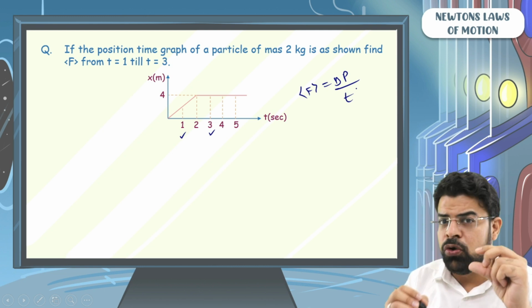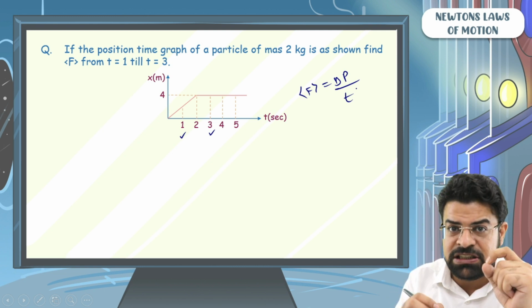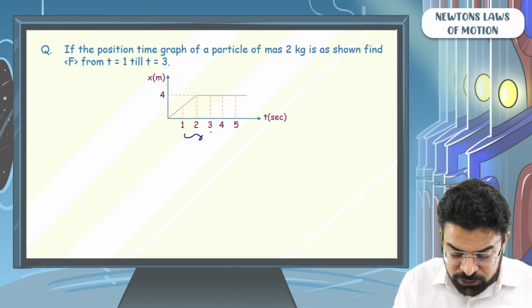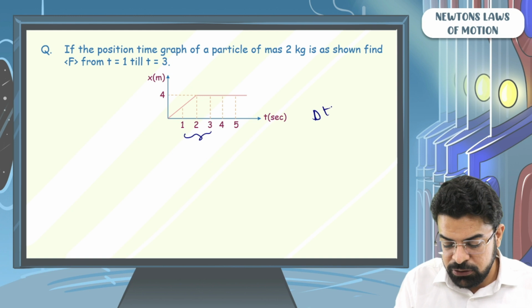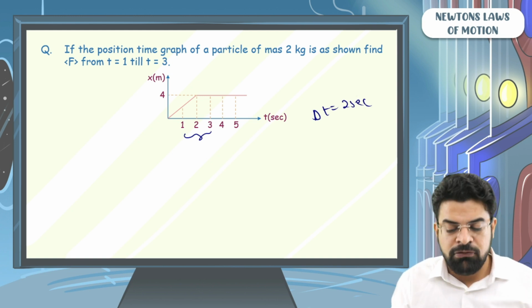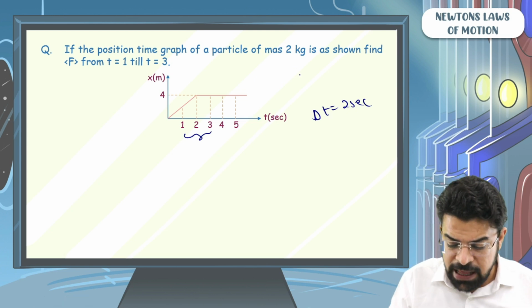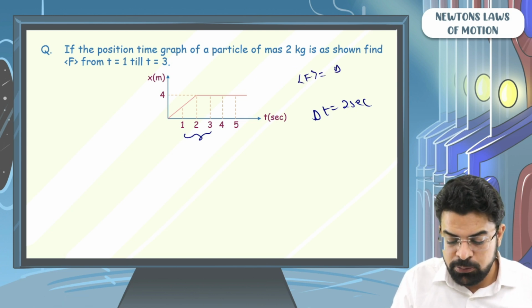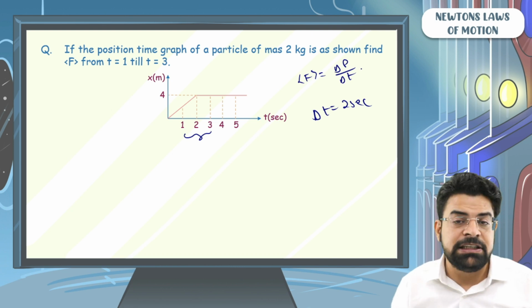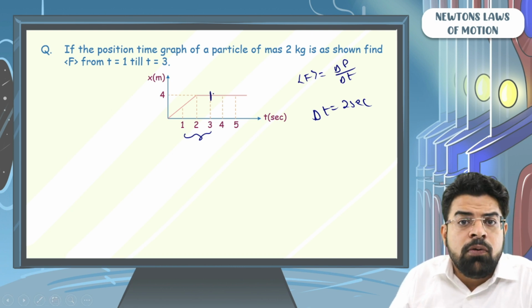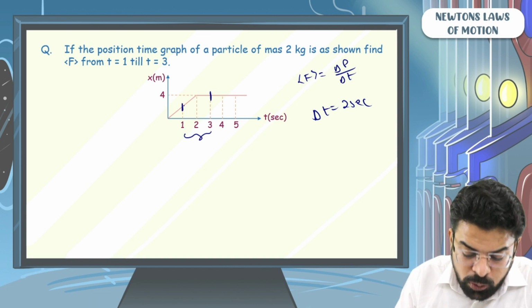All I need to know is how much the momentum changed and in how much time. So sir, the time frame from 1 second to 3 seconds is 2 seconds. So I know that delta t is 2 seconds. Well begun, half done. All I need to know now to find the average force is the change in momentum. So how to find the change in momentum? You need to know what is the momentum at time equals to 3, and what is the momentum at time equals to 1.